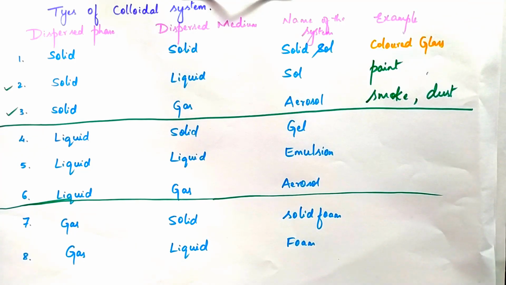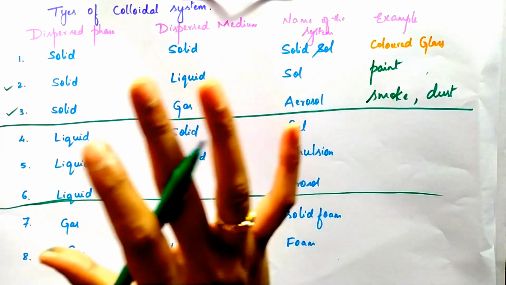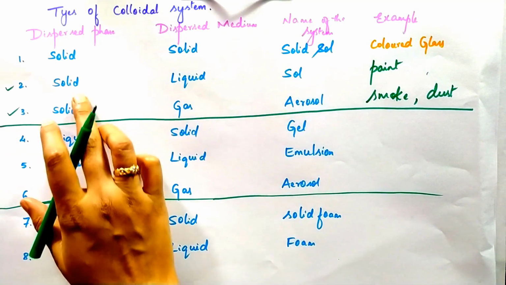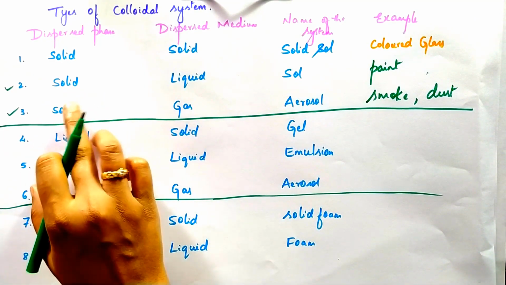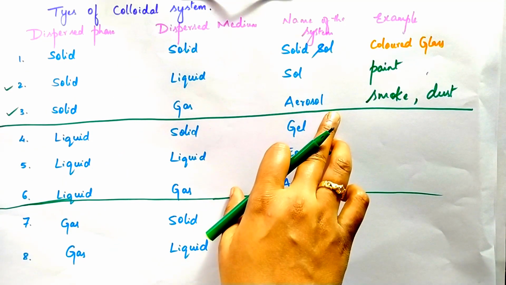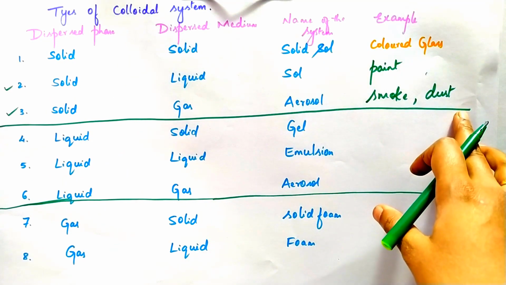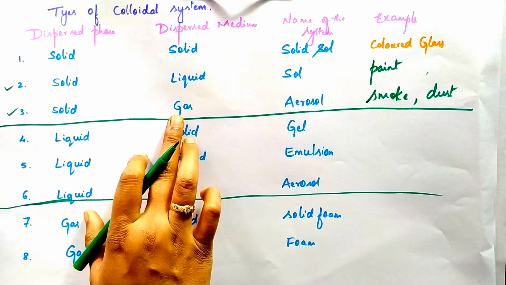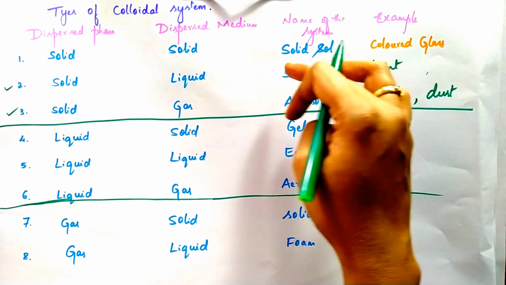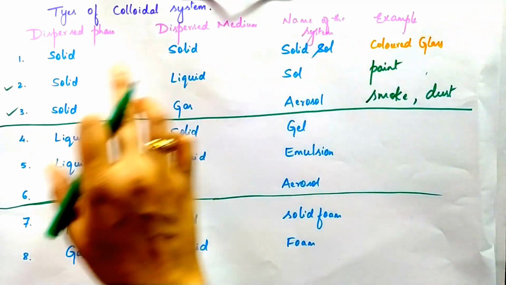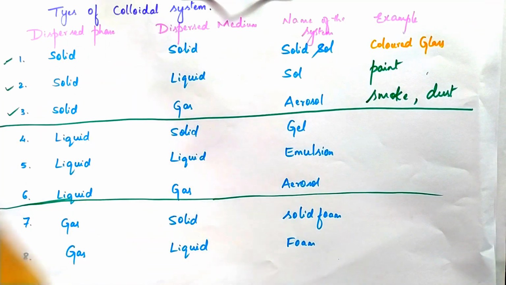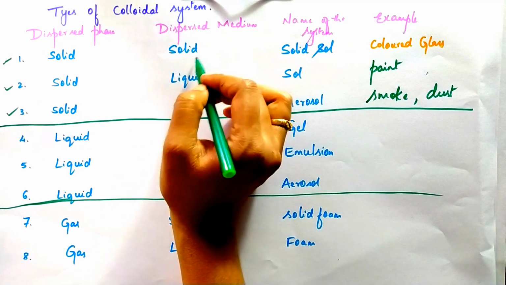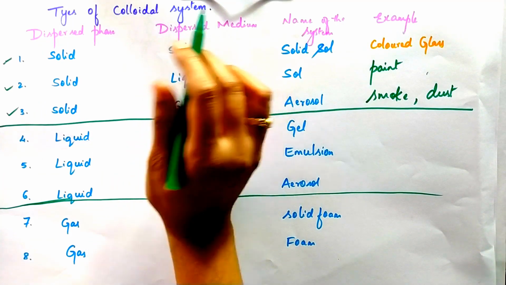Again, the dust particles look like gas. From far away, you can see it as a gas. It looks like gas, but the dust includes a small quantity of solid particles. So, solid in gas, we call it an aerosol. Examples: smoke, dust, etc. Here, the solids are in small amount and the gas is in large amount. By knowing these two definitions and examples, next let us move on to solid in solid. Again, here the solid is in the small amount and the dispersion medium solid is in the large amount.